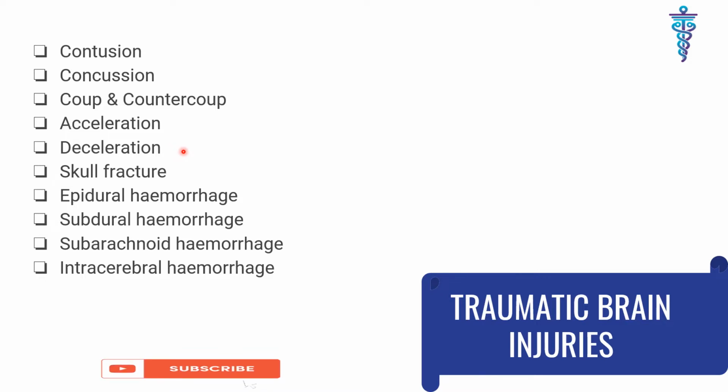Then COUP and COUNTERCOUP, skull fracture, and these four types of hemorrhage or hematoma. They can be classified as primary and secondary brain injuries. In primary, from contusion to skull fracture, and from epidural hemorrhage to intracerebral hemorrhage are considered secondary brain injury. So we will discuss in detail now.